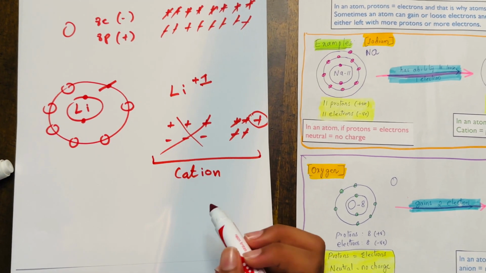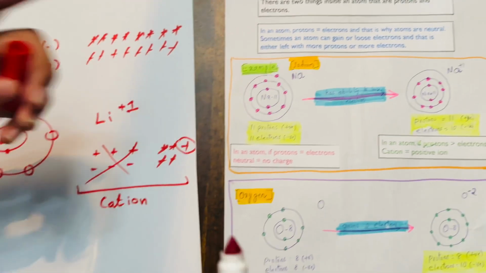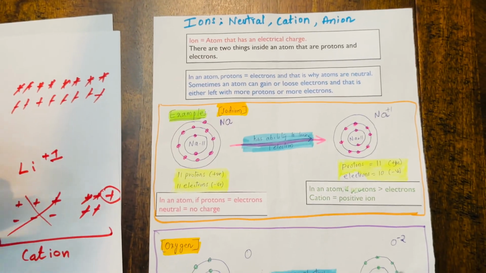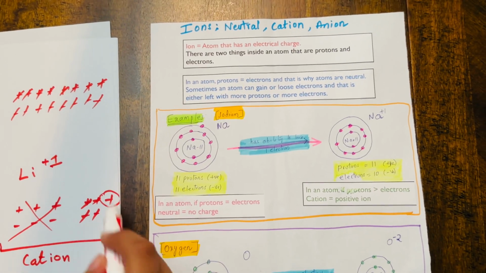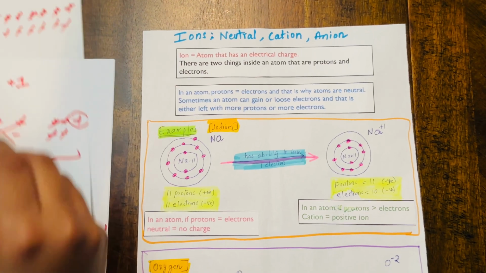This kind of ion is called a cation. Cations contain more protons than electrons, and we just proved it right here. Now let's move on to anions.